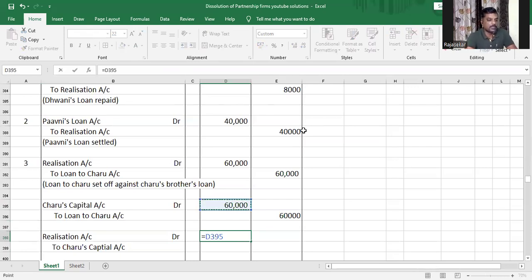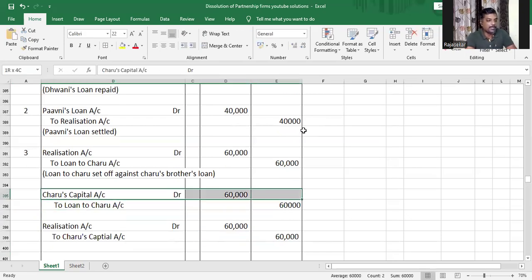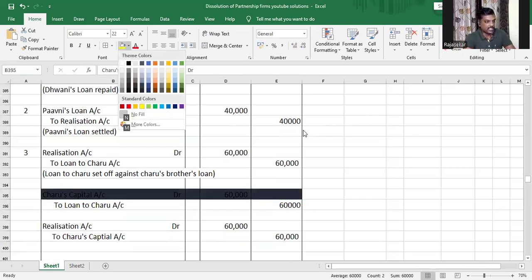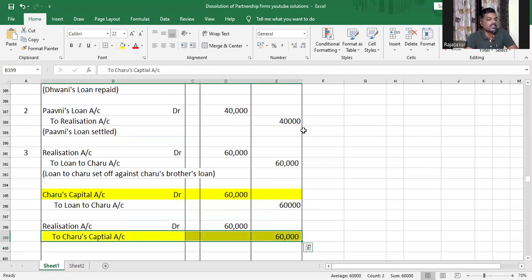Understood or not, my dear children? So now basically what is happening in these two entries: Charu's capital is getting debited by 60,000 rupees and is getting credited by another 60,000 rupees. Am I right or not, my dear children?